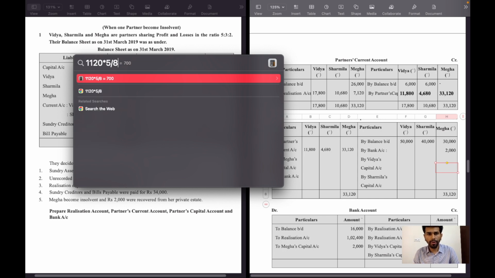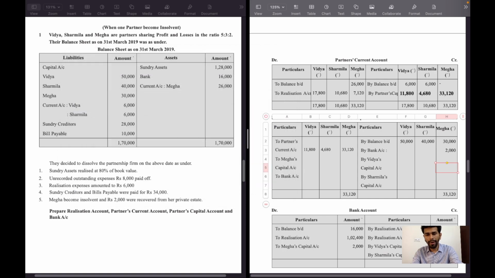So 1,120 multiplied by 5 divided by 8, 700 rupees will be borne by Vidya, and remaining 400 rupees will be borne by Sharmila. So Vidya capital account 700 and Sharmila capital account 400. From partners capital account credit side, it will be shifted to partners capital account debit side to Mega capital account, 700 in column of Vidya and 400 in column of Sharmila.